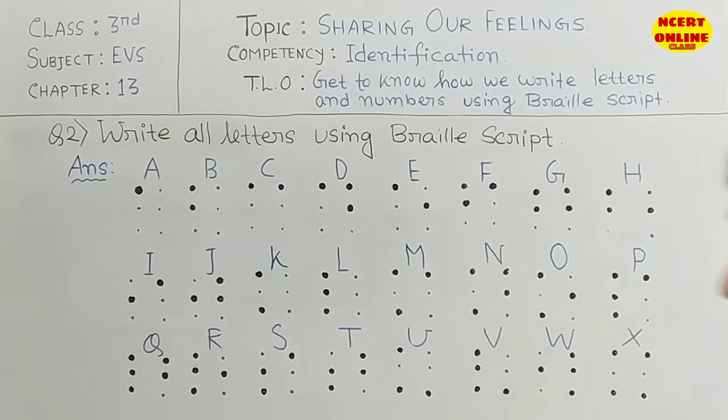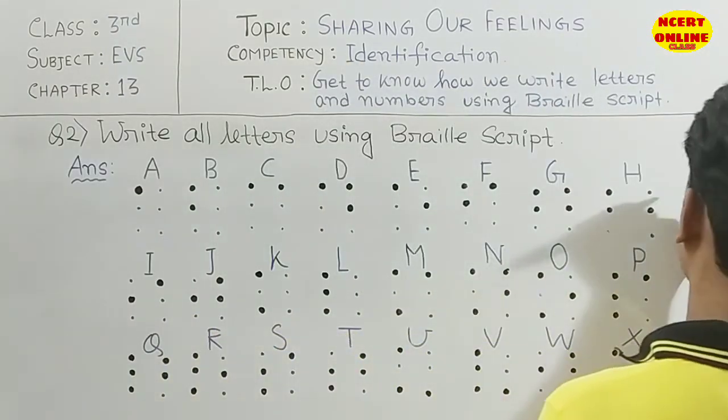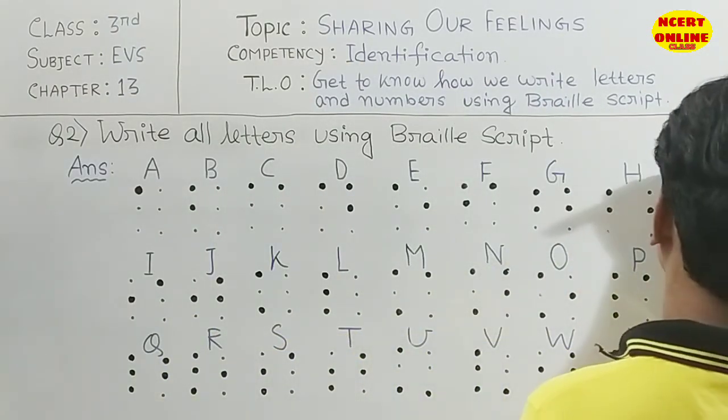Okay students, I hope you noted down the A, B, C first points. So I can write the X and Z here.